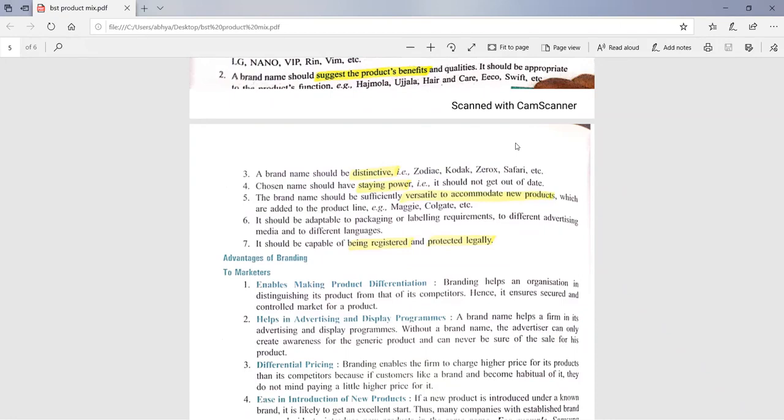And one more thing, whenever you are going to select the brand name for your product, you should also consider its name in different languages. Like once a car company selected the brand name Nova. But in Spanish, it means don't go.